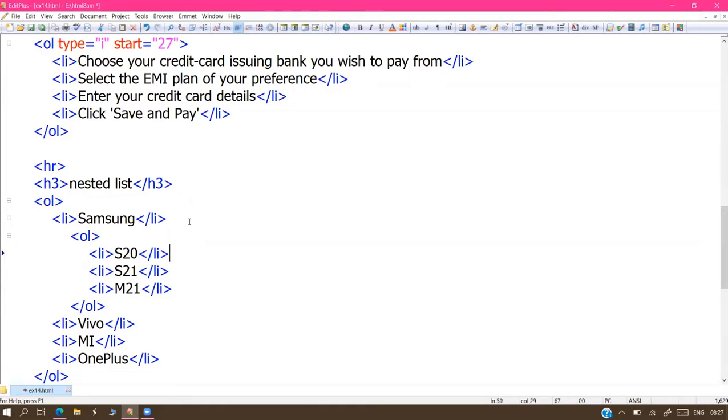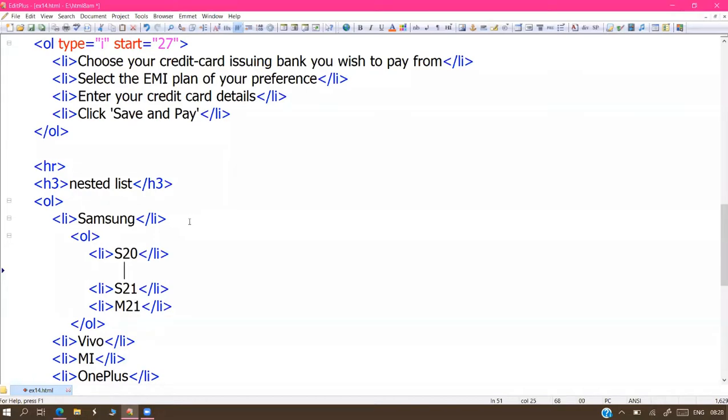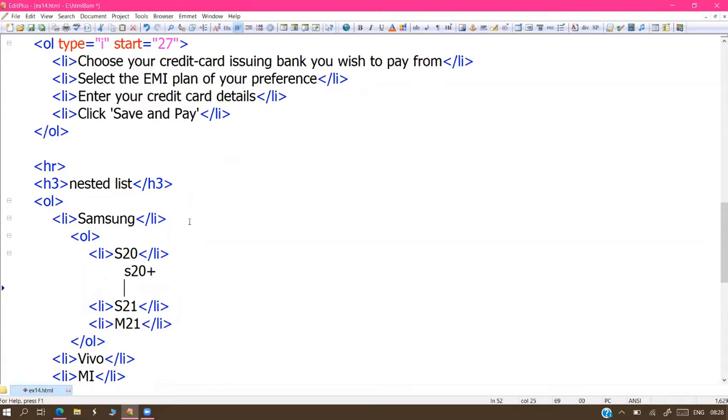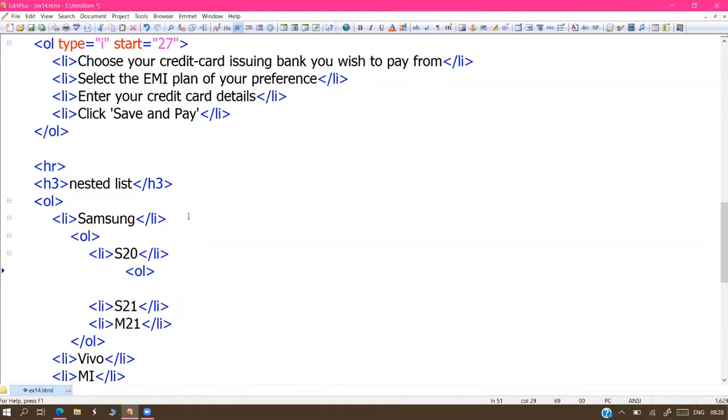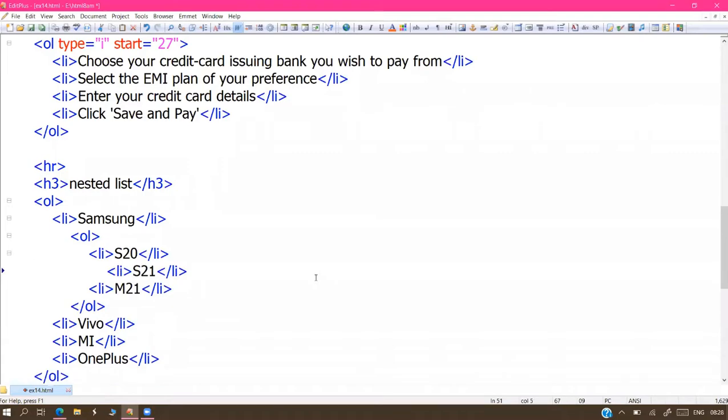Why, sir? S20 is available. S20 is a model, but in that model again variants are available. Generally every model has variants available. So S20 Plus is available, S20 Pro is available. This is one more list again. So this we can take as one more list, the third OL. So the first OL is Samsung, the second OL is S20, the third OL is the variants of S20. If you are interested, that continuation is possible. Any number of levels we can go, there is no problem.